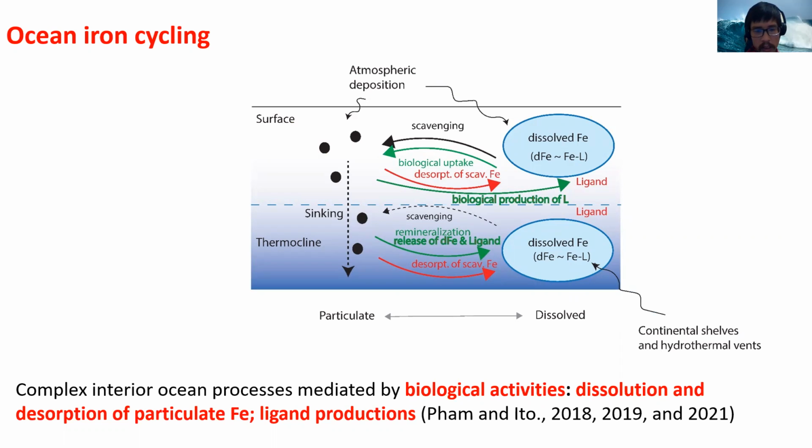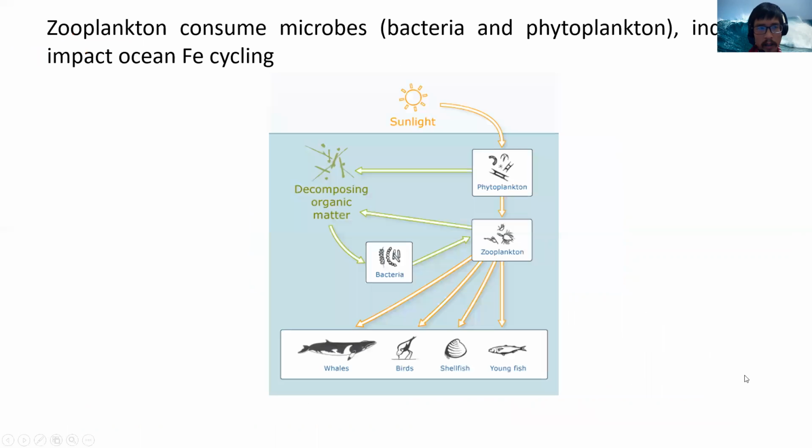So with the emerging role for biological processes in controlling the iron distribution, we now care more about how iron is going to be taken up and consumed, first by phytoplankton, but also by other players in the upper food chain, like for example zooplankton and fishes.